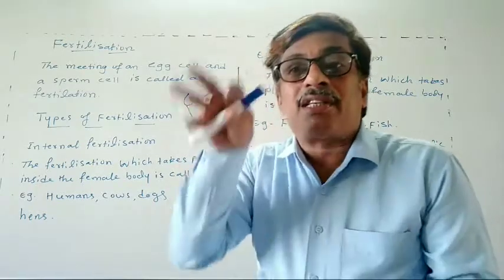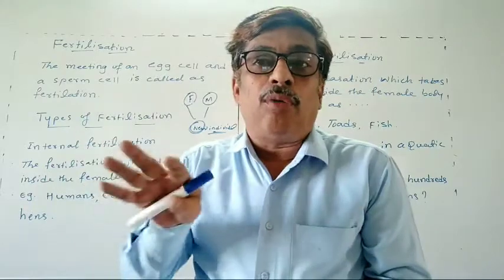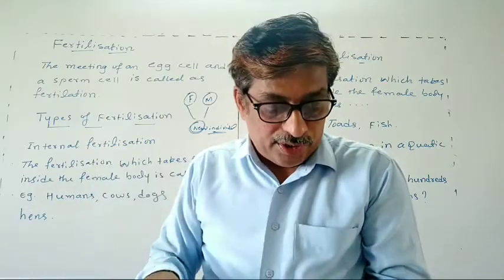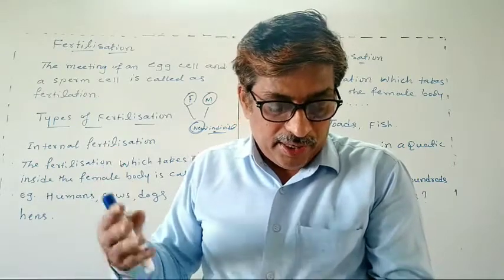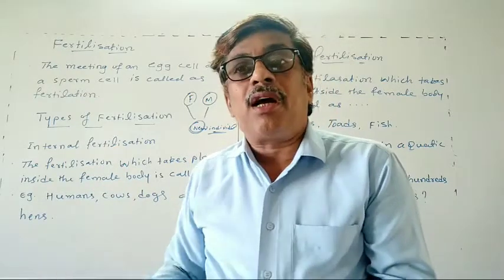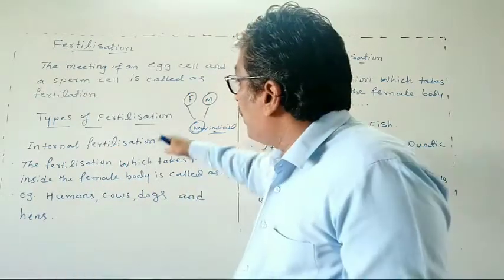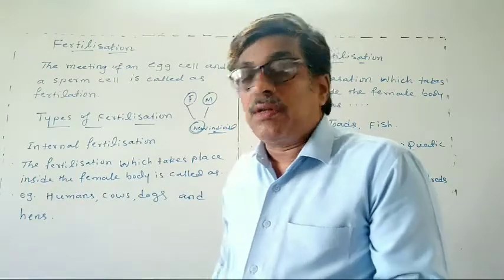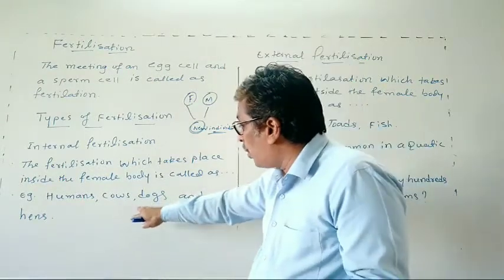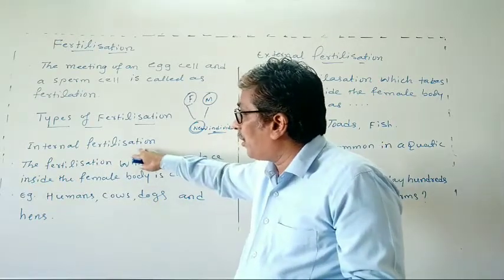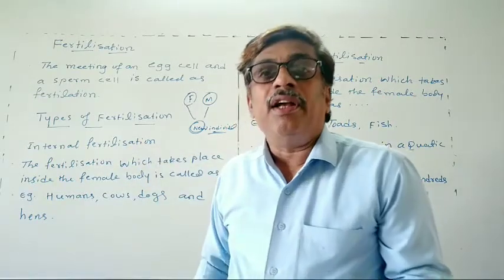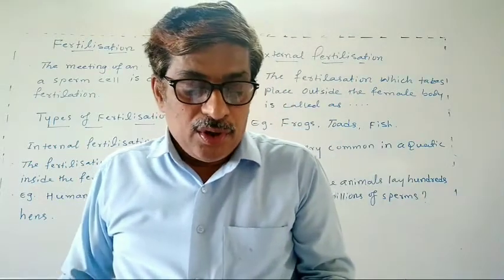So it takes place inside the body of the mother or the female. So which animals? Give some examples of internal fertilization animals. Say for example, humans, cows, dogs, and ants. So these are all examples of internal fertilization.